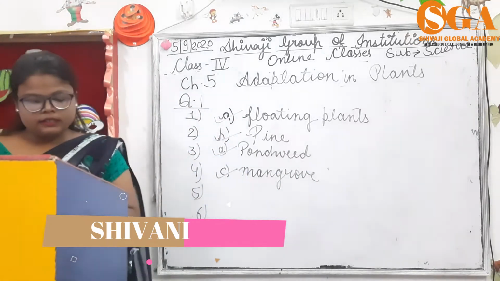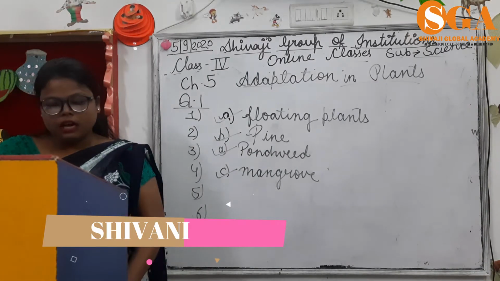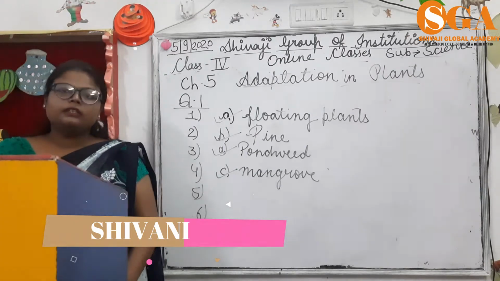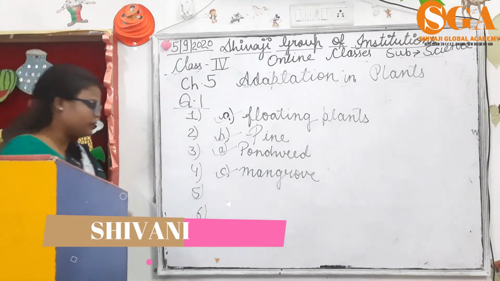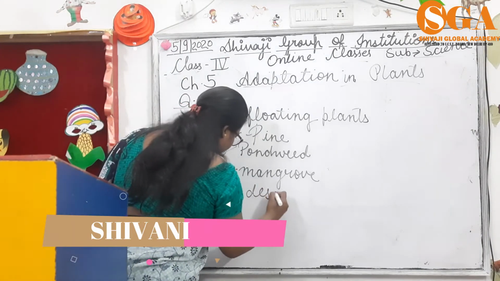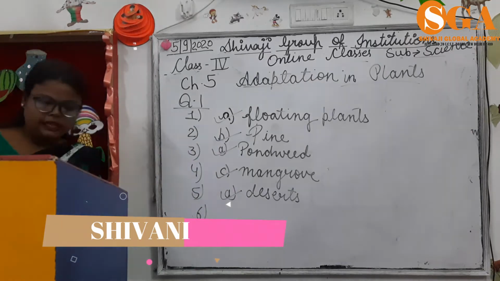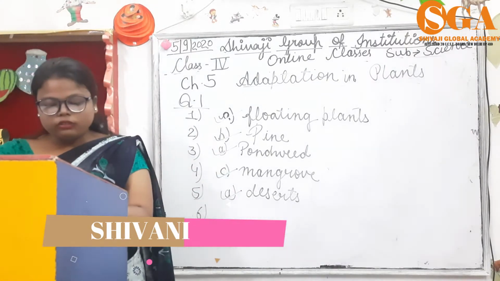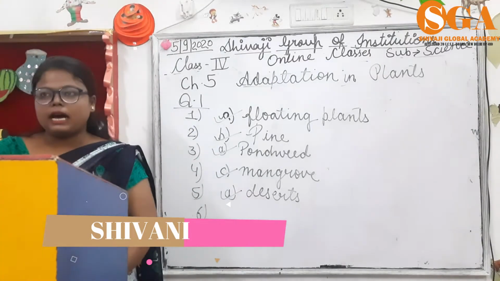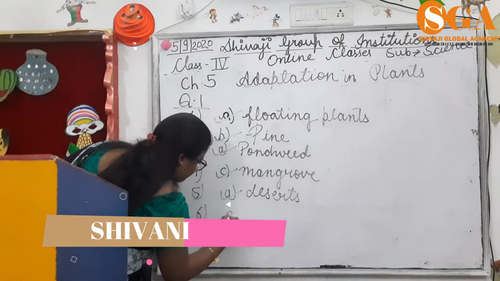Fifth one is, plants whose leaves are reduced to spines are mostly found in deserts. Where are they found? Deserts. Tick in A part. The last one is, which of the following is a fixed plant? Your answer is lotus. Means A part.